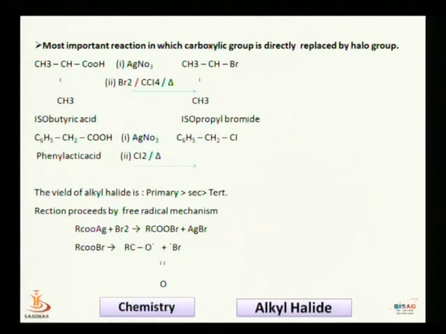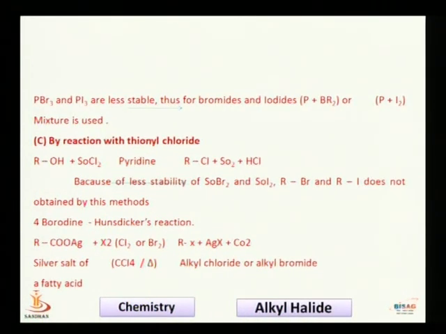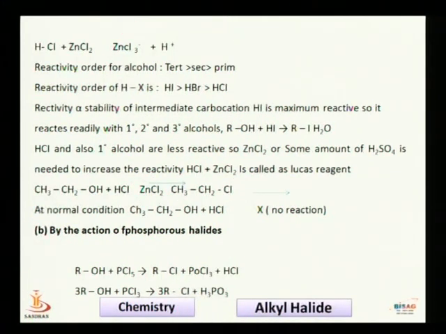Because a tertiary carbocation is produced in the reaction mixture, what happens first? HCl combines with zinc chloride to produce H plus ion and ZnCl3 minus. Zinc chloride is a catalyst. Its function is to accelerate the rate of reaction. H plus combines, a protonated water molecule is produced, that is absorbed by zinc chloride, and protonated HCl ionizes. So with the help of zinc chloride this is possible.